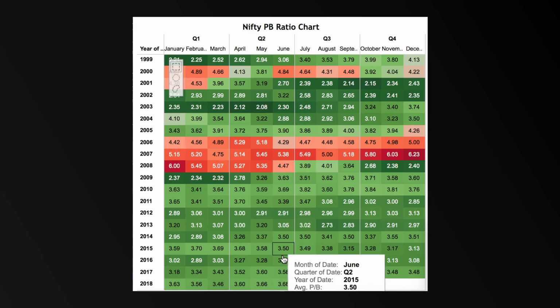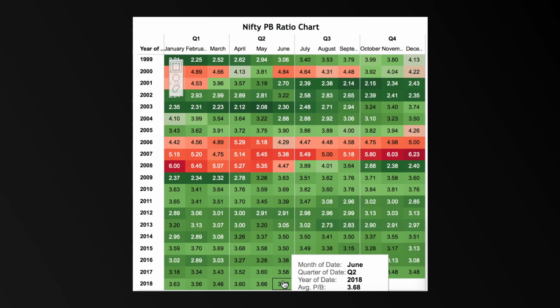Now, in the year 2018, as of June quarter 2, the PB ratio here is 3.68. Now, this is suggesting that the market is still not overvalued. A good PB ratio will indicate that the earnings are supporting the price of Nifty.